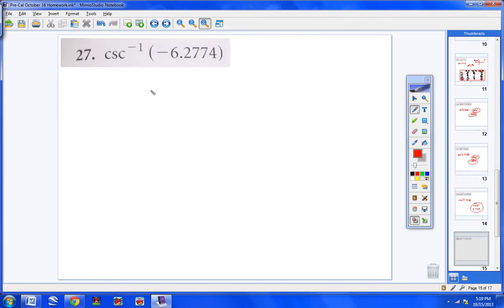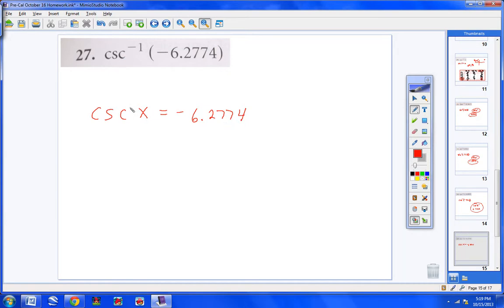Now this one, guys, is a little trickier, so please watch. We don't have cosecant on our calculator. You understand that? So I'm going to go ahead and rewrite the problem as cosecant of x equals -6.2774. Okay, we know that inverse cosecant means cosecant of an angle equals this.